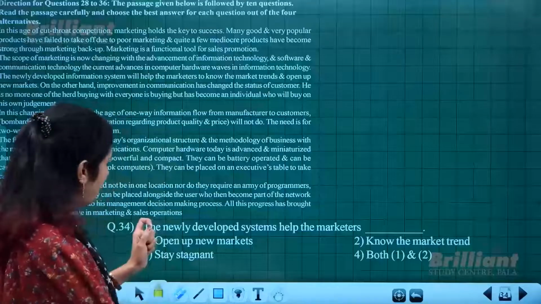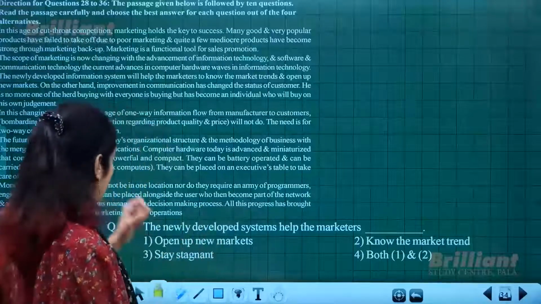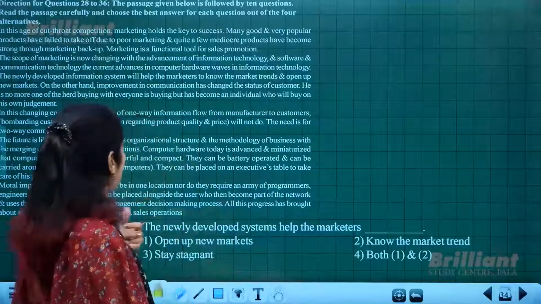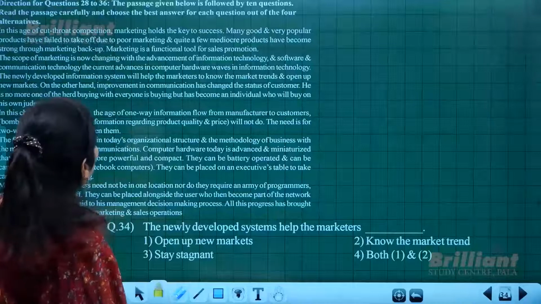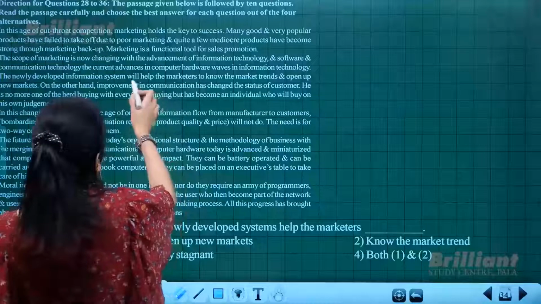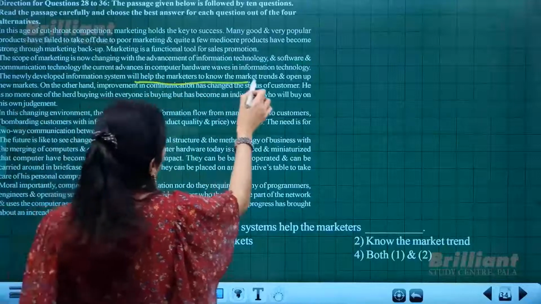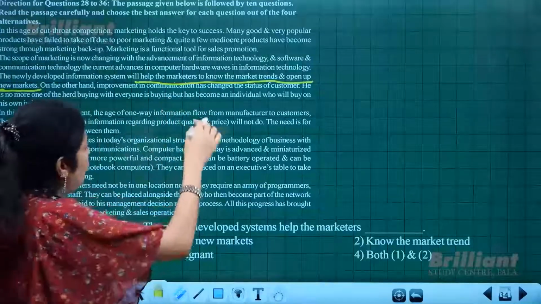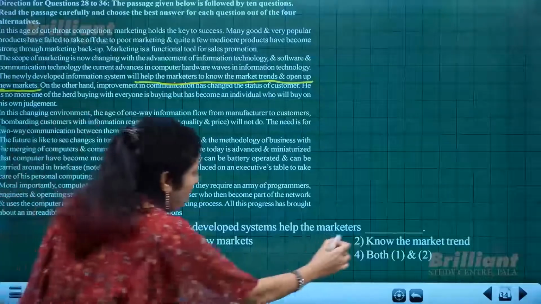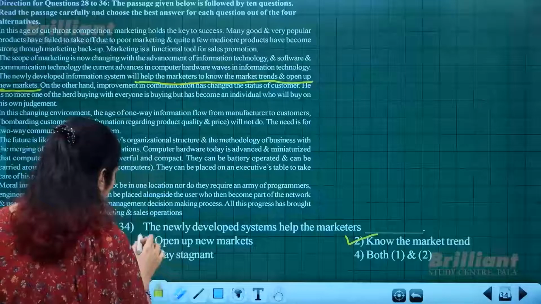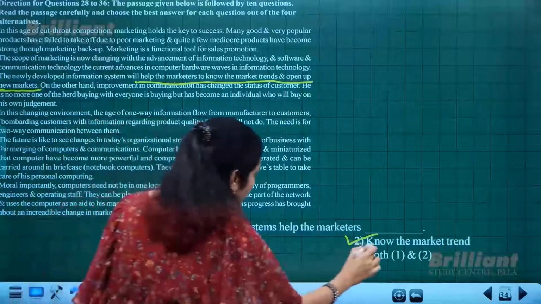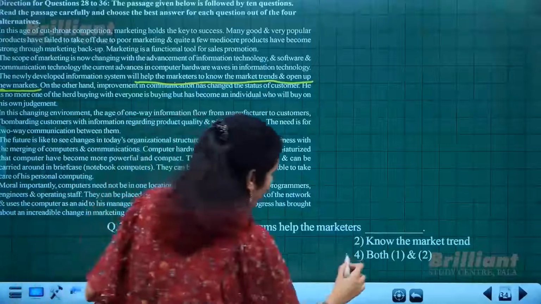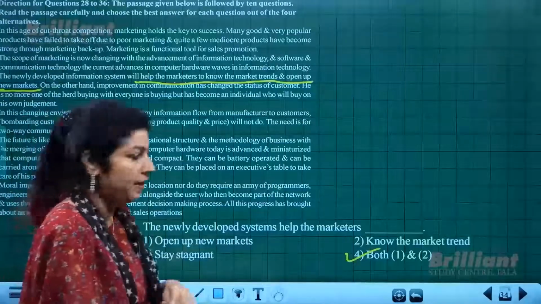Next is, the newly developed systems help the marketers dash. So how do these things help the marketers? Here, see, open up new markets. Yeah, here, see, they help the marketers to know the market trends and open up new markets. Two things are there, right? So to convey these two things, the option that you have to choose is the fourth one, where the first and second both are equally applicable.